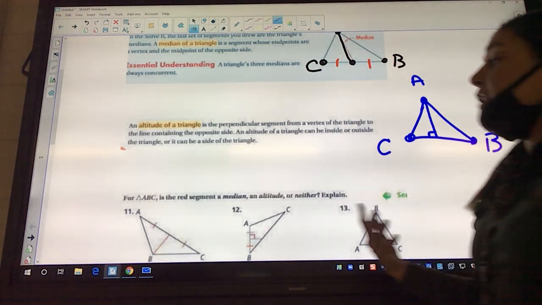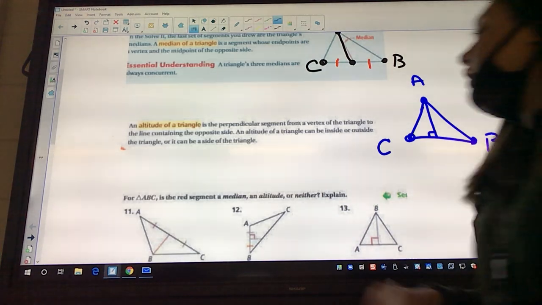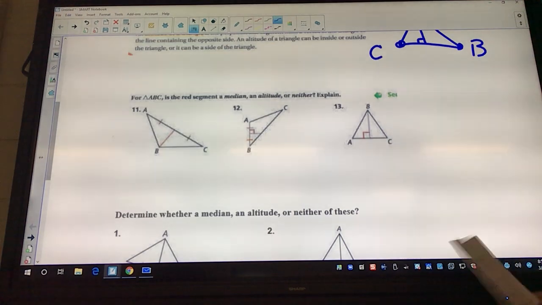So we have 3 choices on all of these, and it says median, altitude, or neither. Okay. So let's look at the first one. And there's telltale signs. So if it has something like this,